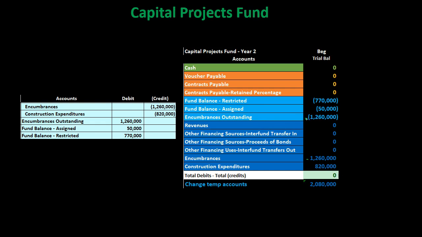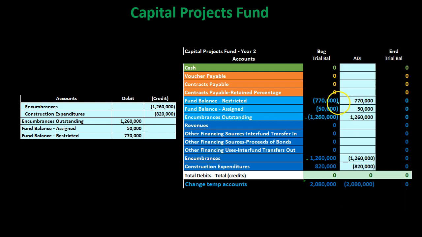So we've got the encumbrances credit. We're going to debit it. We got the 50,000 credit. We're going to debit it. We got the 770 credit. We're going to debit it. That ties out, debits equal to credits in this journal entry, of course. And so we're going to post this out, and that will close everything out as we post it, ending with ending balances of 0, now showing capital project done. No need for it any longer.